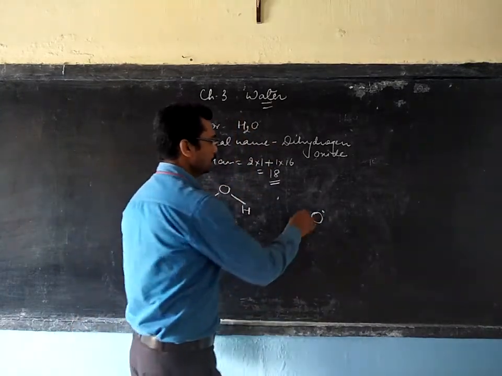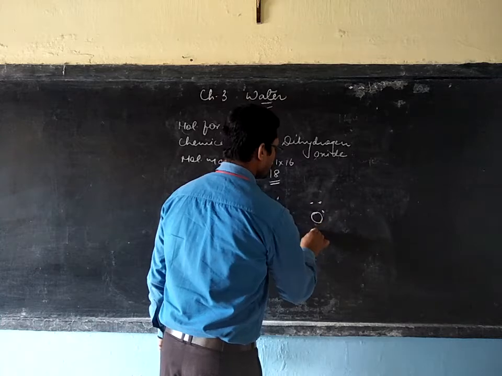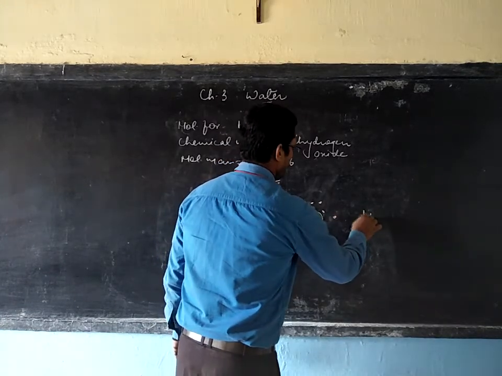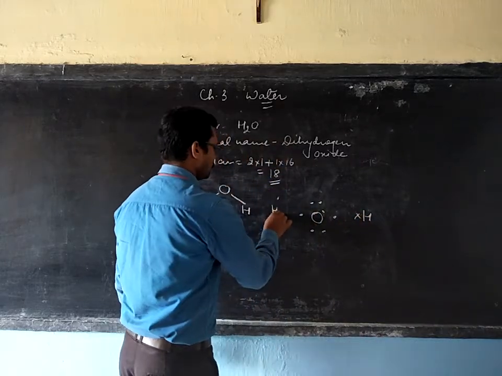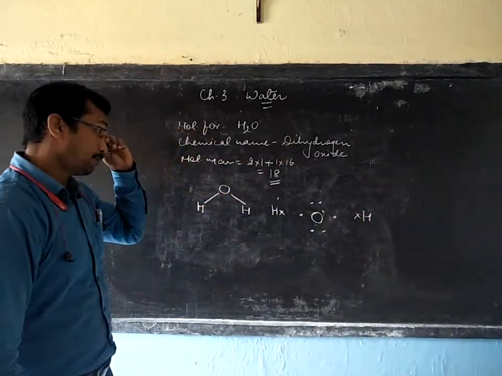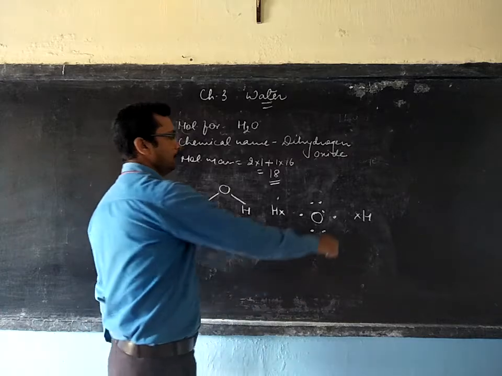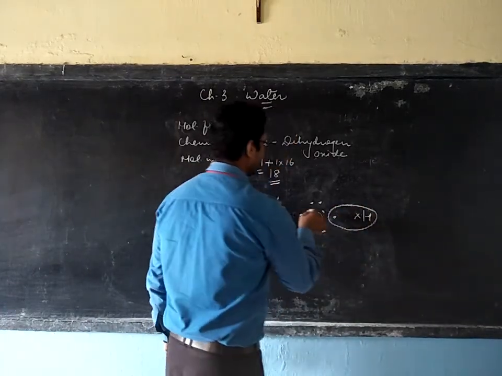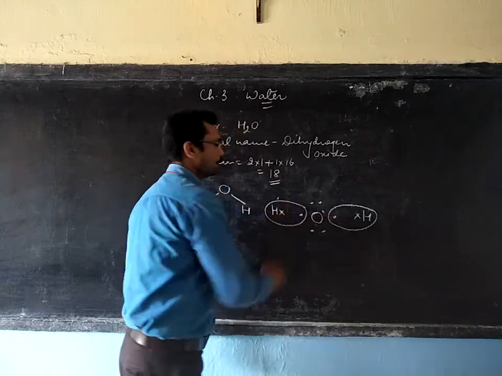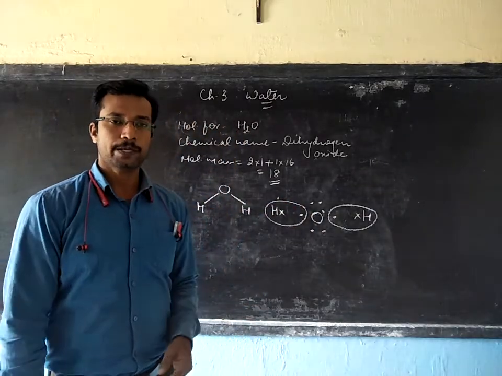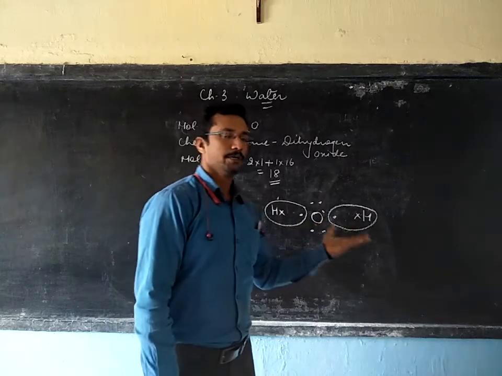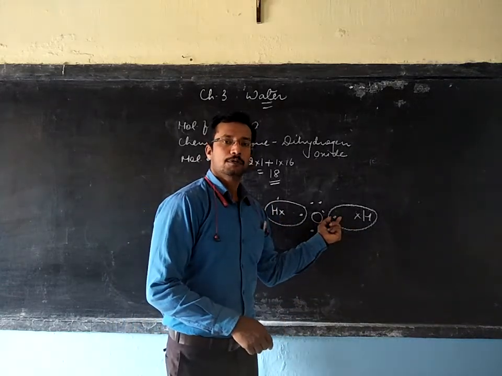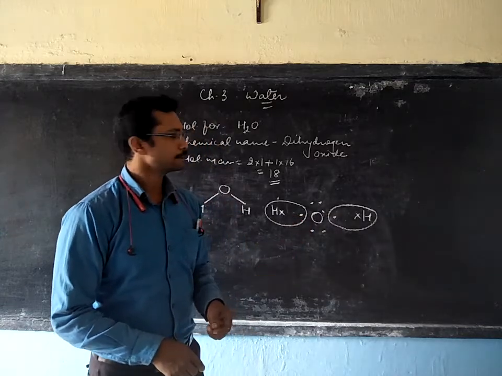We have oxygen having 6 electrons, with hydrogen on the two sides of the oxygen atom having 1 electron each. Now you know that in order to become stable, these atoms will have to complete octet or duplet. Hydrogen becomes stable by completing its duplet, so it will take 1 electron from the oxygen atom.